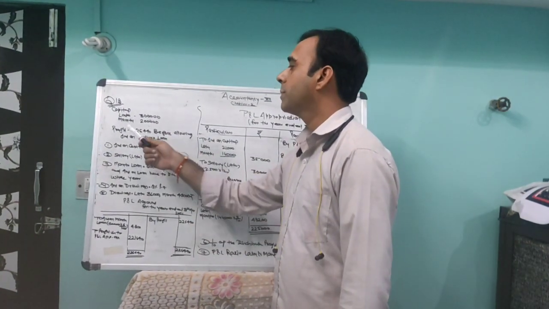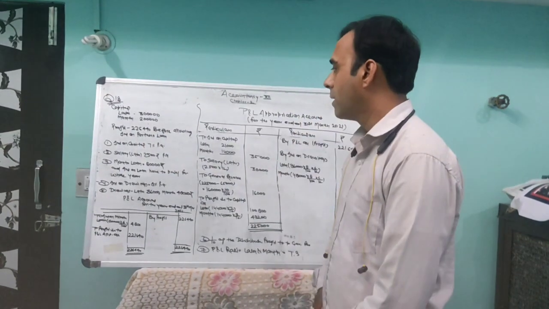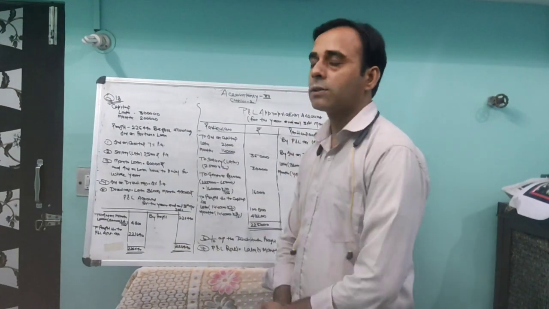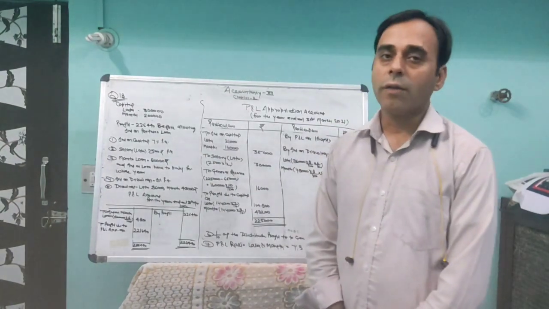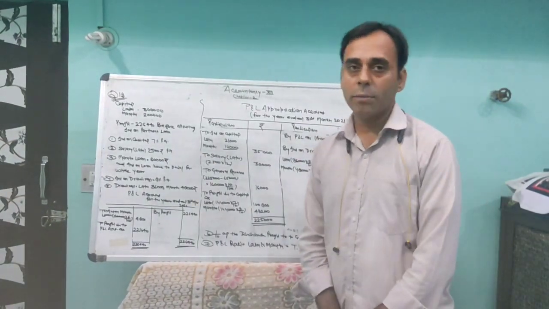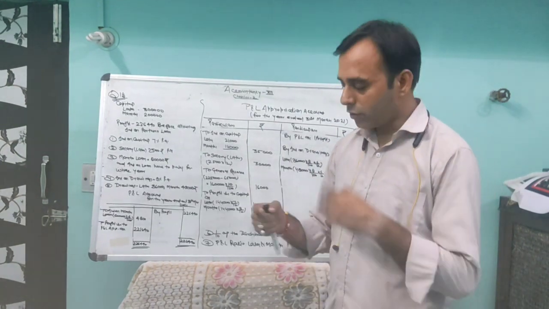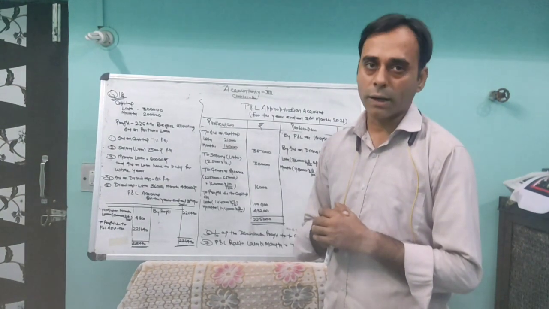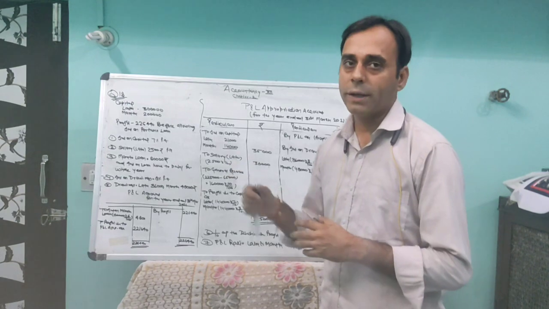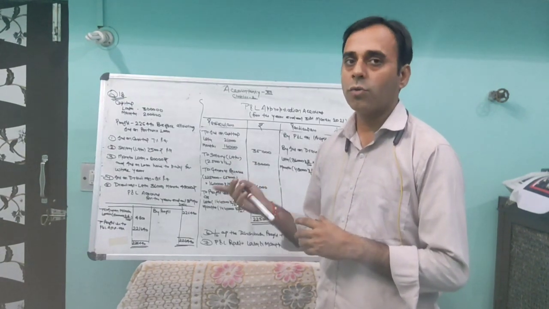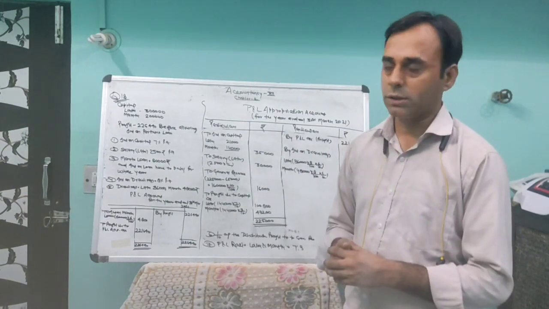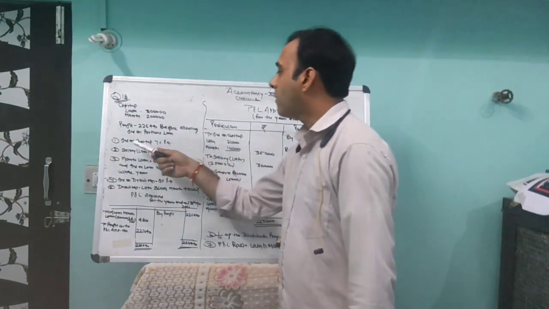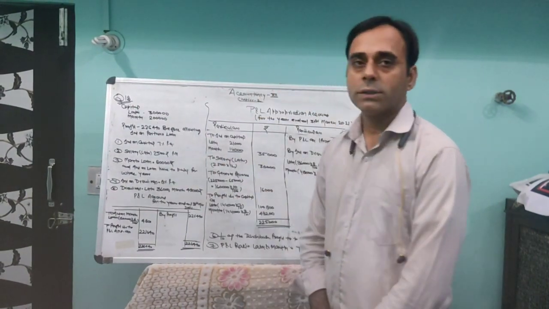Lata's capital is 3 lakh rupees and Mamta's capital is 2 lakh rupees. Profit is given as 2,26,440 before allowing interest on partners' loan. If interest on loan is given, it will be given in the P&L account. If you have to give manager commission or interest on partner loan, first of all we have to make the P&L account. We pay interest on loan or manager commission there, and the rest of the profit will transfer to the P&L appropriation account.